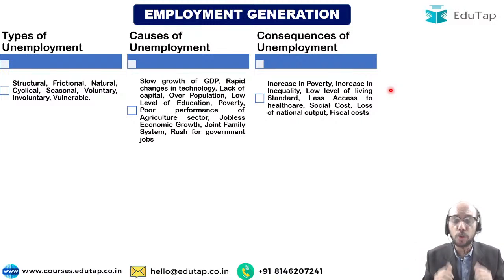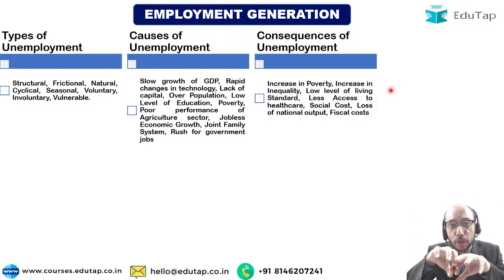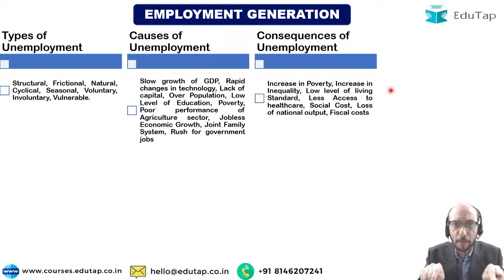Loss of national output. India could have produced so much amount of goods and services, but India is producing only so much. Why? Because there is unemployment. Because we have a resource, let us say manpower is a resource, but we are not able to use that resource. Therefore, we are not able to produce the output that is required.